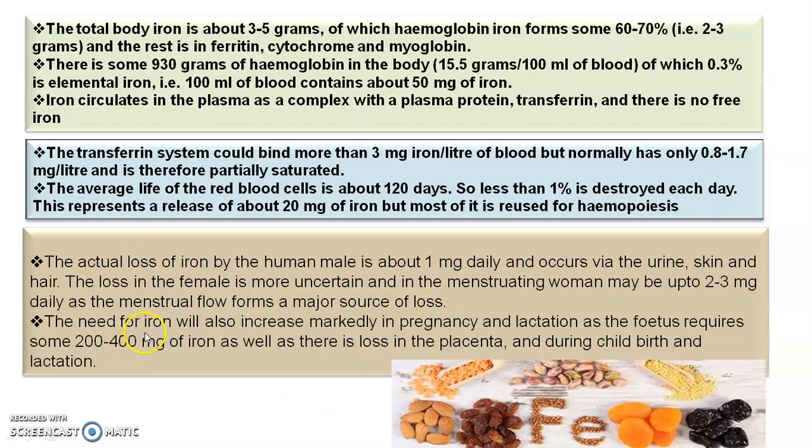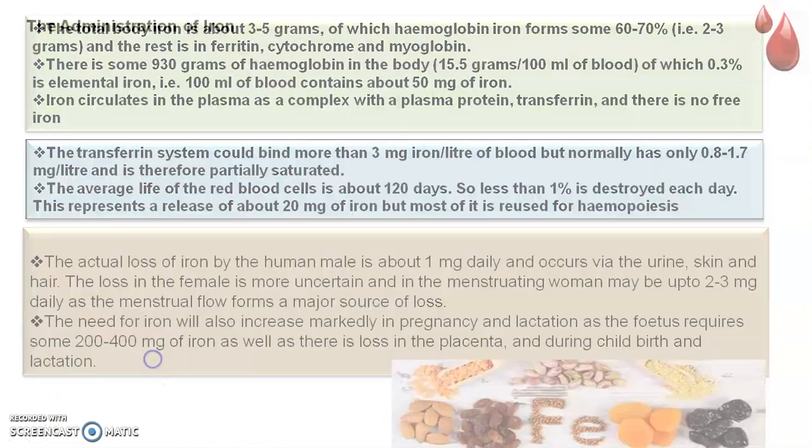The need for iron also increases markedly in pregnancy and lactation, as the fetus requires about 200 to 400 milligram of iron, as well as there is loss in the placenta during childbirth and lactation. That means women need more iron than men.